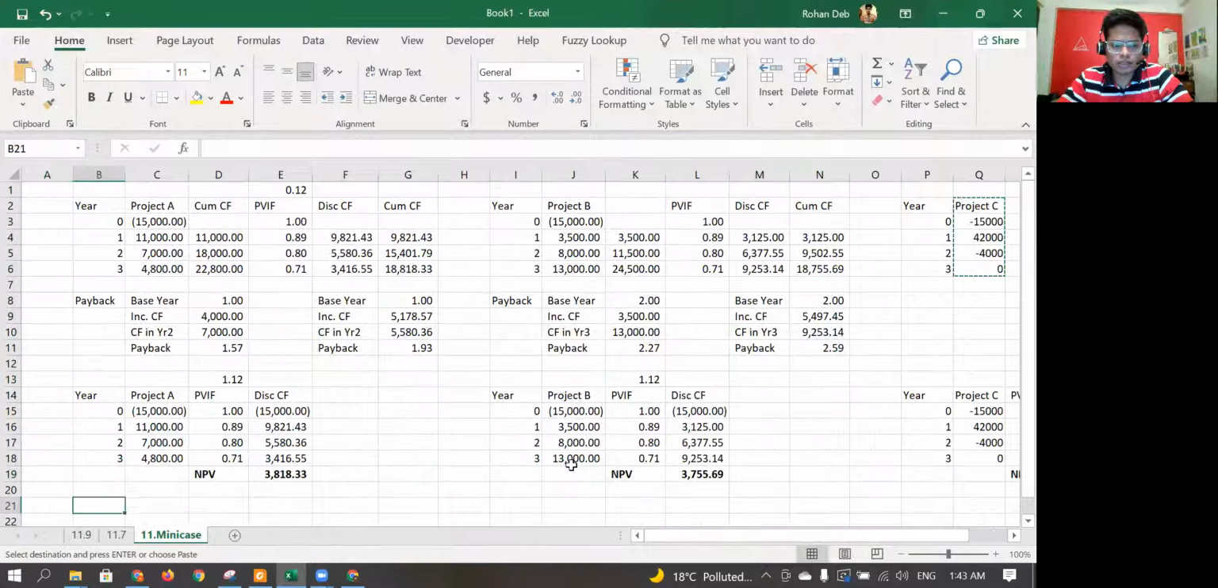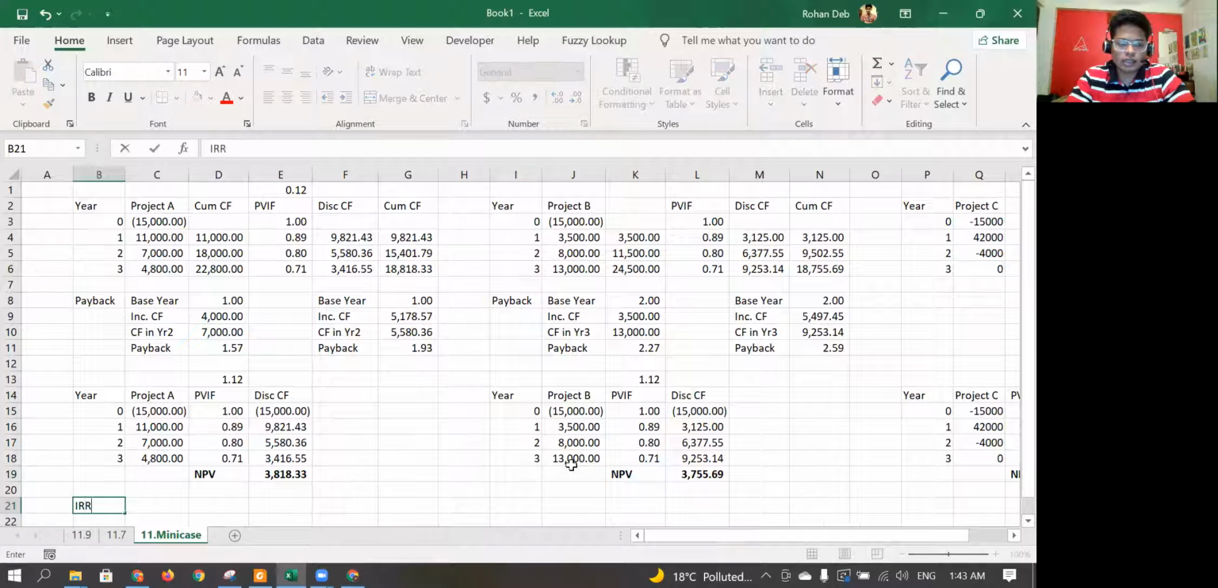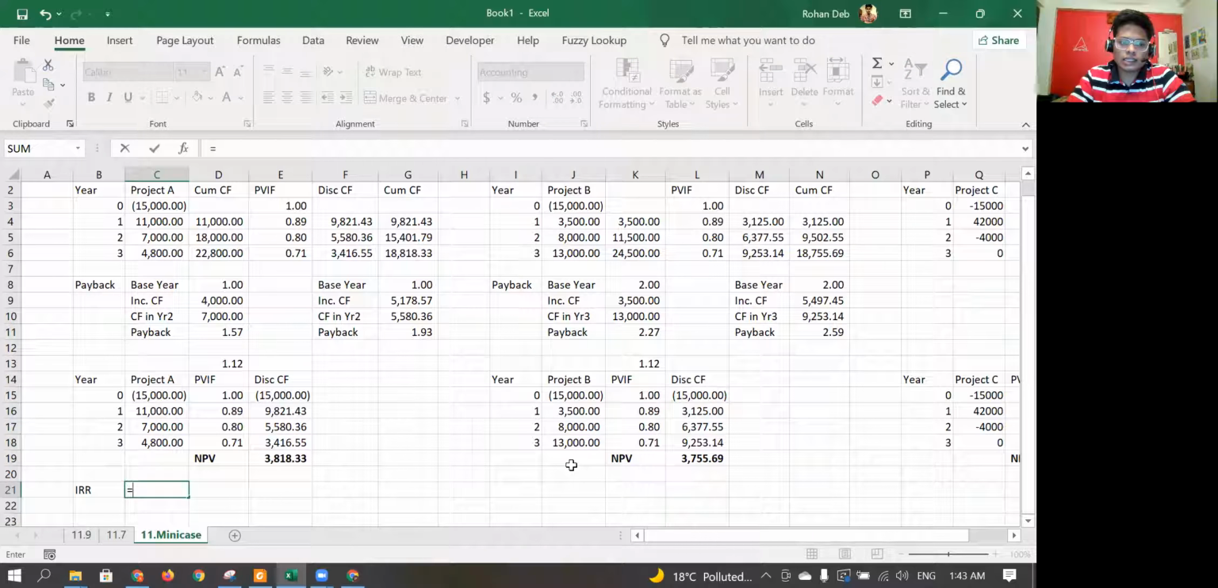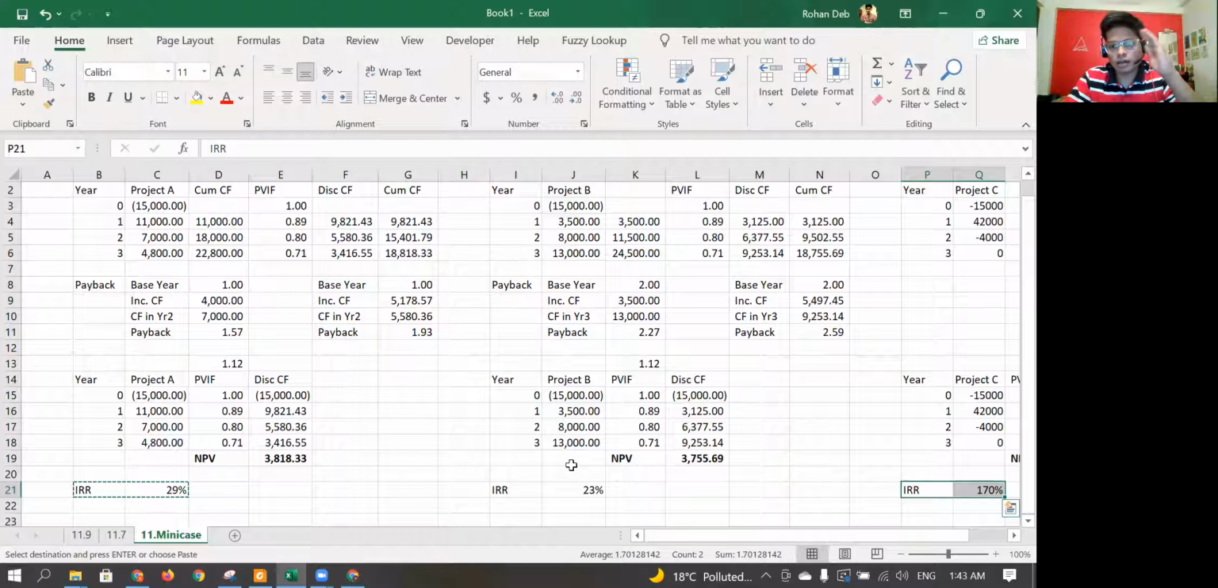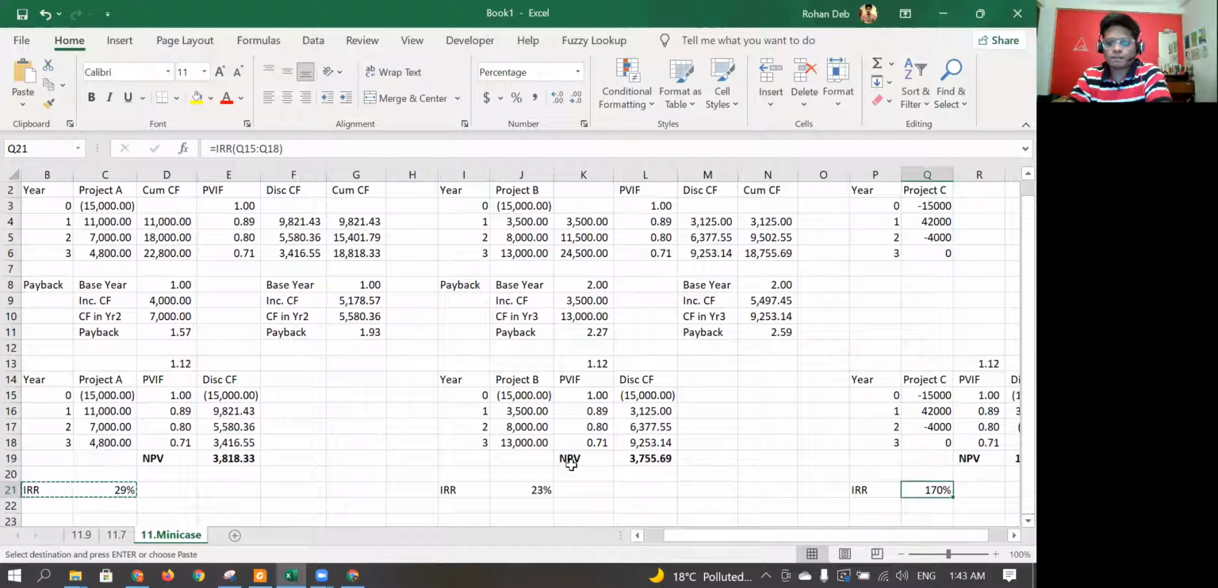To calculate the internal rate of return, it's easy. You can just write IRR equal to, and then IRR bracket open, and then take all the cash flows and comma guess. If you want to put any guess values, you can put it. Otherwise, if you don't put it, that also is fine. Even if you just put the values, it will give you the value as 29%. So just copy this, paste it over here, paste it over here. It should work. You can see that the highest IRR is in the third one, which is 170%. And this is 23%, this is 29%, which is in line with the NPV because you're using the same rate.